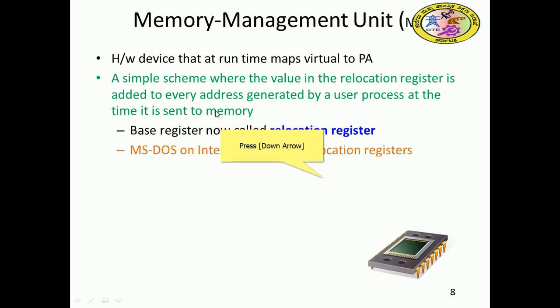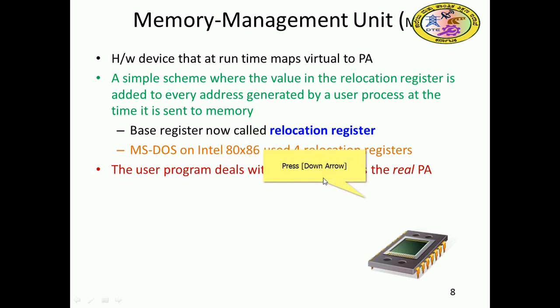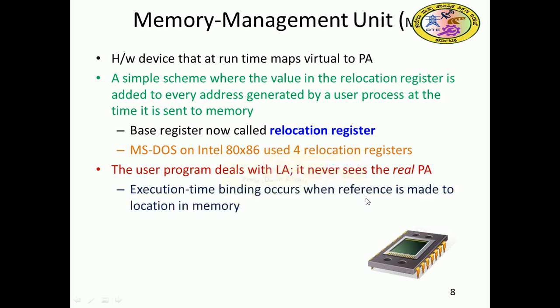For example, MS-DOS, Microsoft Disk Operating System, on the Intel 8086 used 4 relocation registers. The user program deals with the logical address. It never sees the real physical address. The user will not worry about the physical address. He only deals with the logical address released by the CPU, and internally the corresponding physical address is computed and pointed to. The execution time binding occurs when a reference is made to a memory location.